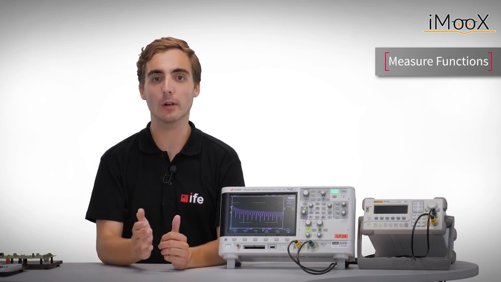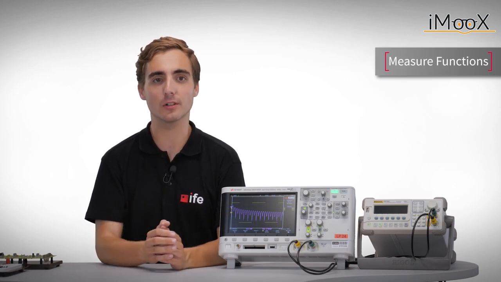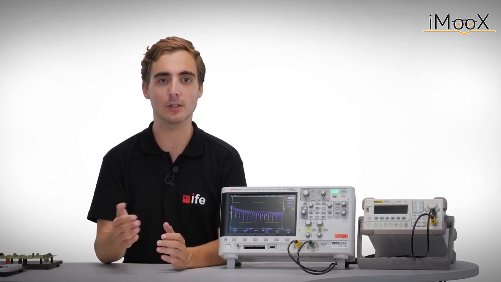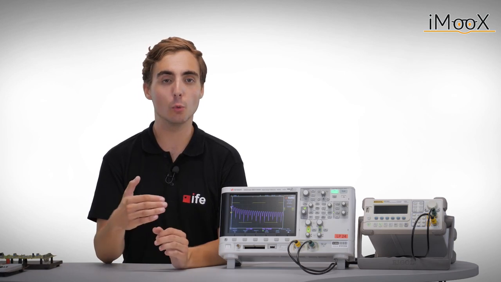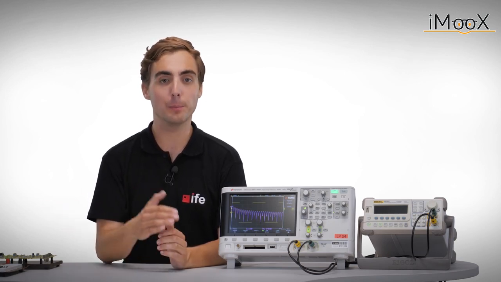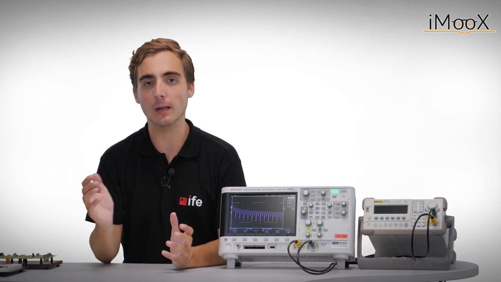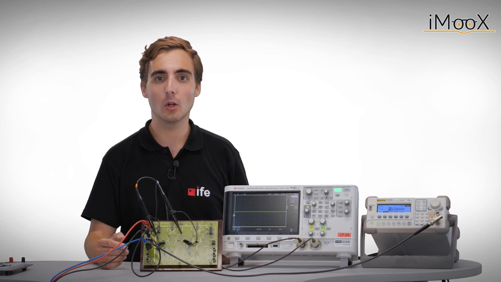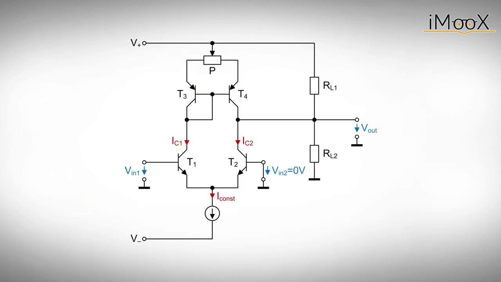Another nice feature of modern scopes are the so-called measure functions. Obviously, they can be used to measure different signal characteristics, such as peak-to-peak voltages, root mean square voltages, periods and frequencies, and many more. Let us continue with another example. We use a bipolar transistor differential amplifier and would like to measure the differential gain. Therefore, we set a negative input to ground and apply a small sinusoidal signal on a positive input.